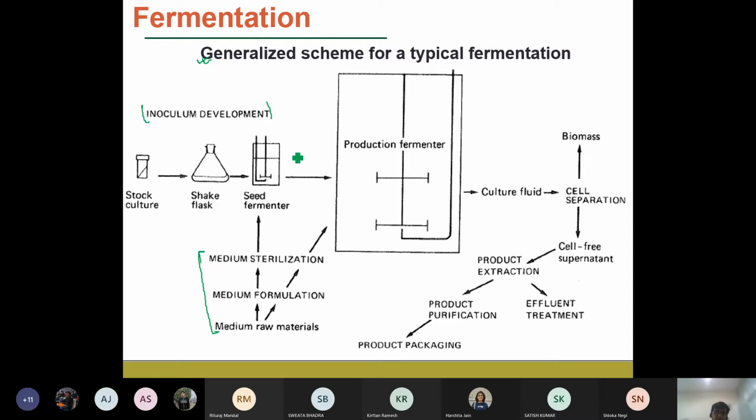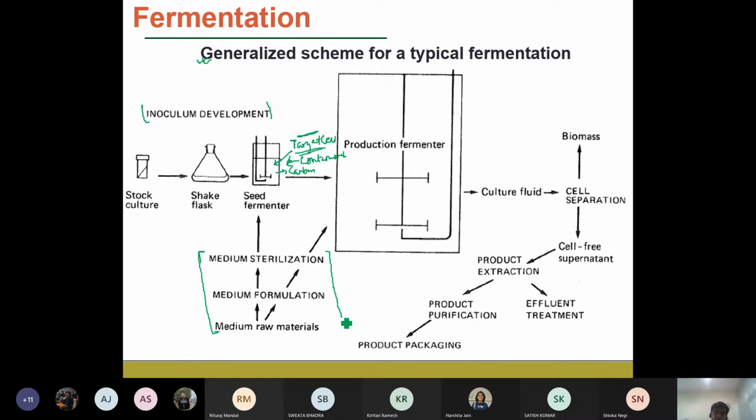Because if you have, for example, a fermenter, and you have your targeted cells, and suppose you have some contaminants, like bacteria or a virus or any other yeast, what are they going to do? They are going to compete with the desired targeted microorganisms for the carbon sources and the nutrients and so on. So the nutrients that are required for the growth of your targeted cells to get a higher biomass concentration would not be available. That's why we always need sterile conditions.